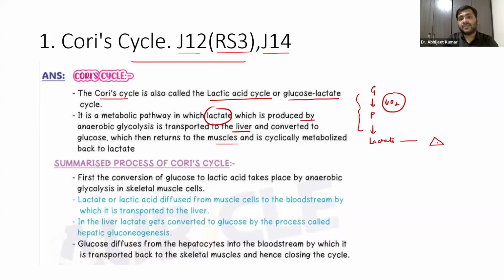Okay, and then from the liver, glucose is generated and transported back to the muscles, right? This we have all discussed. From the bloodstream it is transported to the liver, where gluconeogenesis takes place, hepatic, because it occurs in the liver. Basically the pyruvate gets converted to glucose. A non-carbohydrate substance is giving rise to carbohydrate. That is gluconeogenesis. Gluconeo means new, something which is not there.